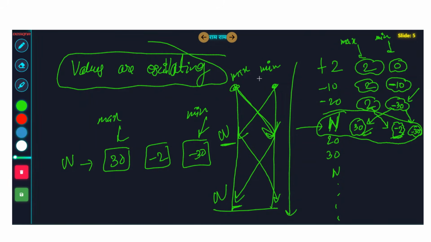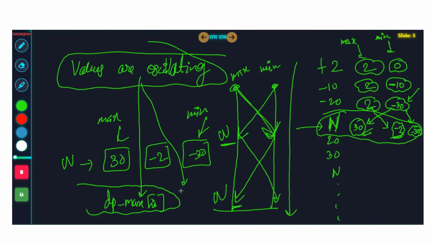So guys, values are oscillating. It means you only need to keep track of two things, which is dp max of i, the maximum value you can get by doing the operations optimally from 1 to i, and dp min of i. If we are able to calculate both of these states till the end, then the job is done. The final answer will be dp max of n. Why? dp max of n means if you do all the operations from 1 to n in the best way, what is the maximum output you can get after the n operations? If done optimally, guys, if done optimally.